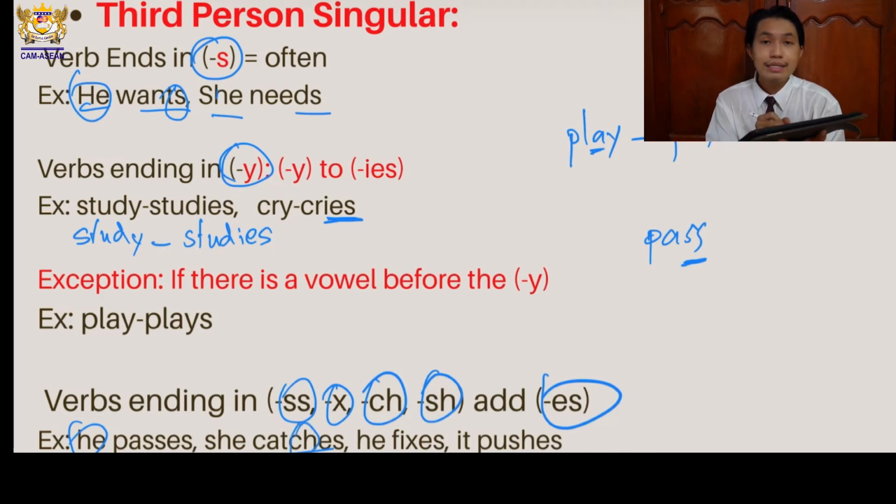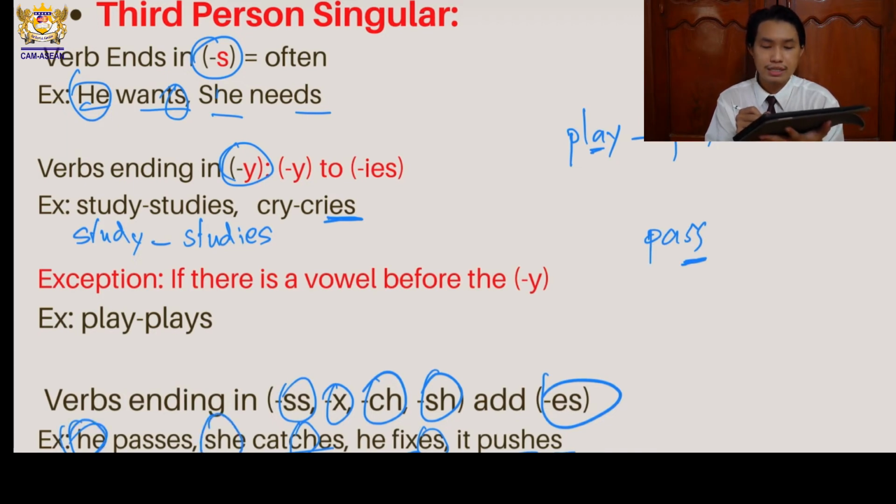Okay? Next is she catches. Alright? She catches. So at the end of the word catch is CH, okay? CH, so you need to add ES. And he fixes, see, letter X at the end, so you need to add ES. And it pushes, SH, add ES.